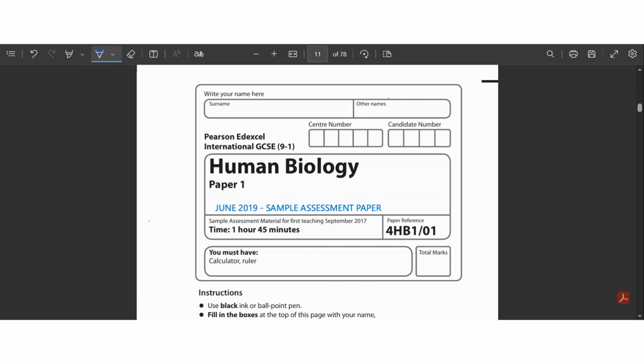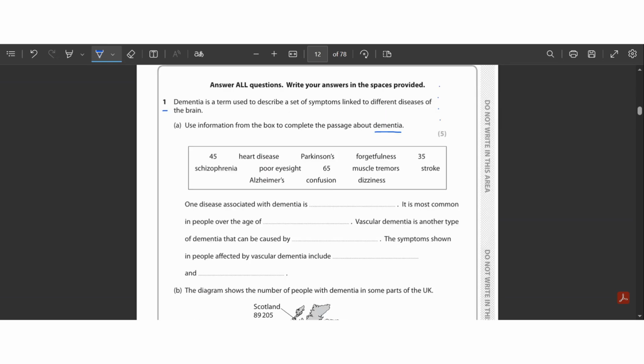Alright, so let's begin, starting with question number 1. Question number 1 says that dementia is a term used to describe a set of symptoms linked to different diseases of the brain. Use information from the box to complete the passage about dementia. So when we see dementia here in the question, it clearly means that this question is linking to the coordination of brain and the mental illnesses.